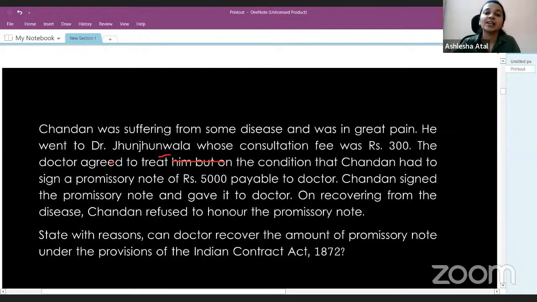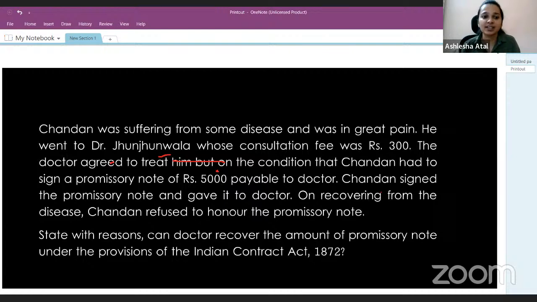So what is happening here? There is one party who is in a position to dominate the will of the other party. So we will apply the provision with regard to undue influence in order to answer this question. Let's look at what happened ahead. Chandan signed the promissory note and gave it to the doctor. On recovering from the disease, Chandan refused to honor the promissory note. At the time of signing, Chandan agreed because he wanted to get his treatment done. So he signed the promissory note, but later on, he refused to honor it.